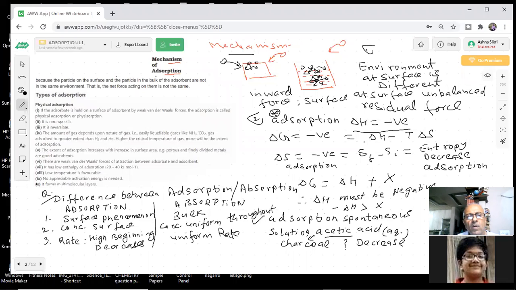So the difference can be asked, delta G, delta H negative, and mechanism, all these residual forces, everything we know. Now the question is the types of adsorption. Here I have written types of adsorption, students. What is the meaning of a type of adsorption? Why do we have to go into it?